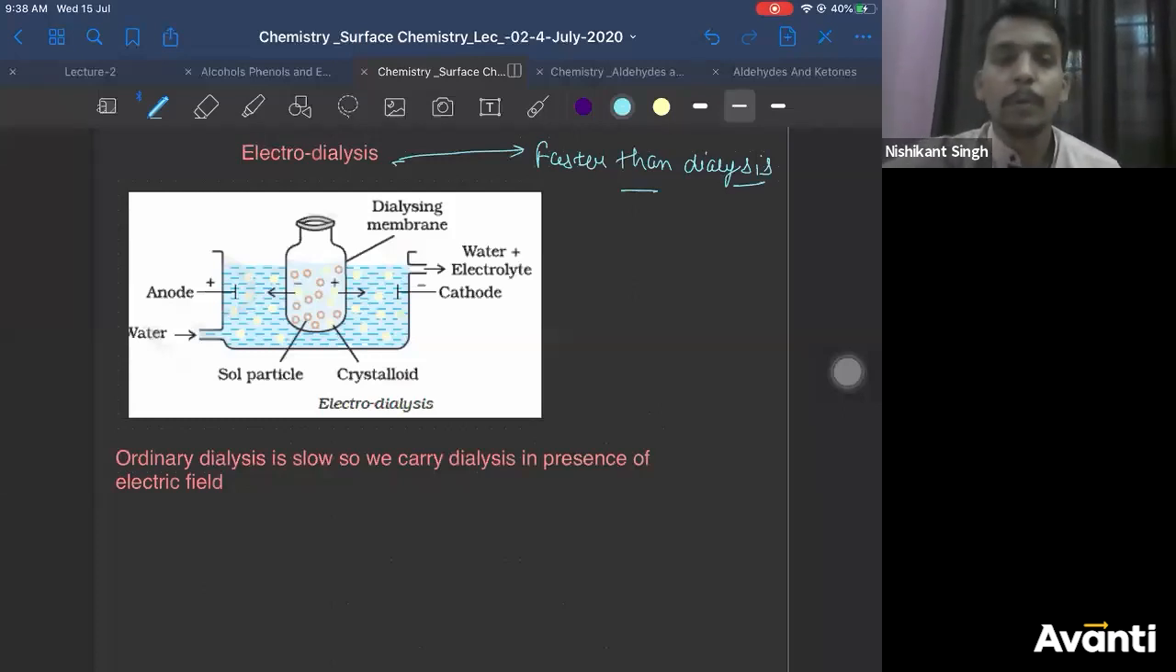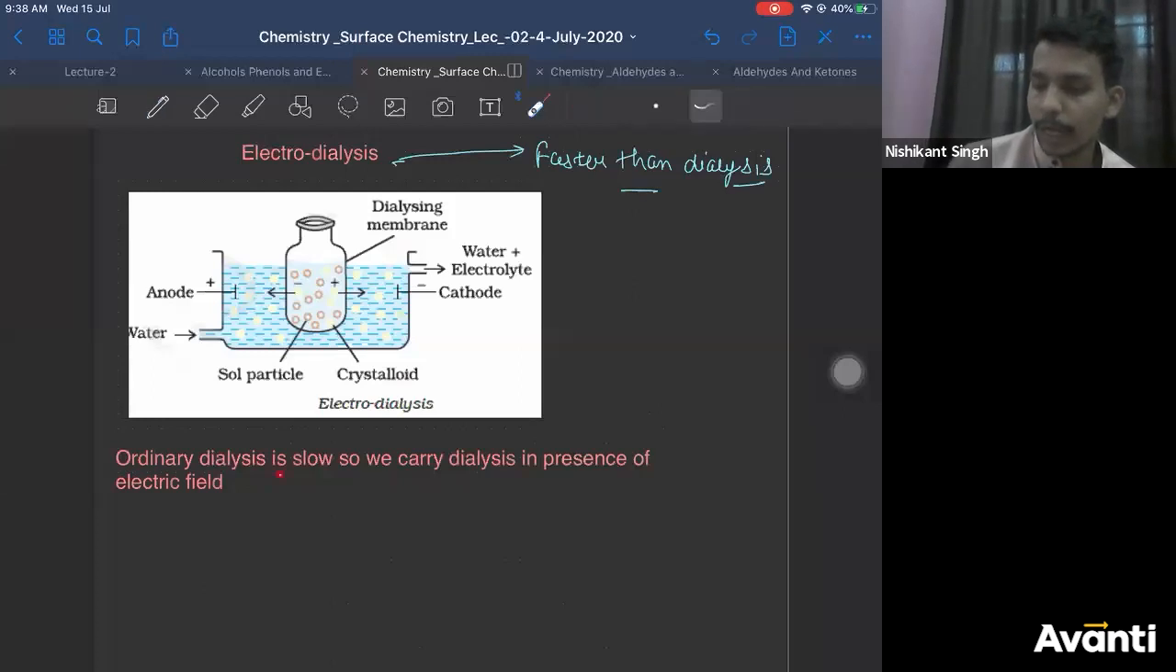This is also used for purification of colloids, right? So ordinary dialysis is slow. We carry out the dialysis in the presence of electricity, right? If normal dialysis is slow, we carry out the dialysis in the presence of electricity, then it is called electrodialysis. Okay? But still impurities will have large size. How can you say that? Impurities can have smaller size, no? The whole fact is based on that. If impurities are having larger size, then it is not a colloidal solution, it is an impurities solution. Right?